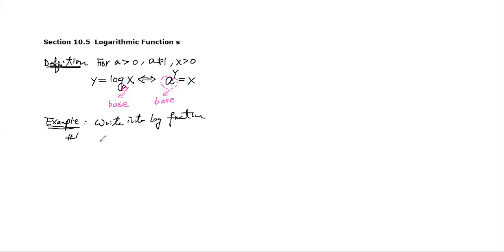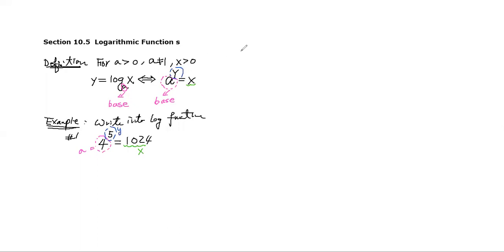For example, we have 4 to the 5th. If you put it into the calculator, it will give you 1024. Now I know the base here is my a value, the 1024 is my x value, and the 5 is my y value.